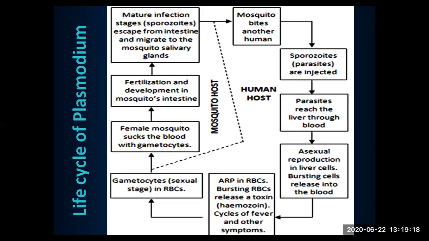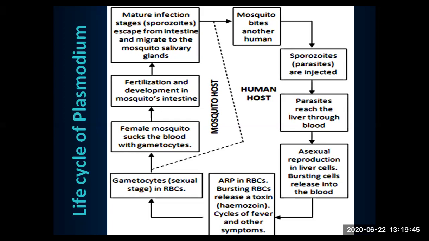There, the female mosquito sucks the blood with gametocytes, then fertilization and development take place in the mosquito's intestine. In NCERT, you'll find this word intestine; the exact term would be crop, but no matter here. You may dislike reading these kind of things in NCERT because you people learn a lot in the state textbook, but that will be of no help because questions will come from NCERT only.